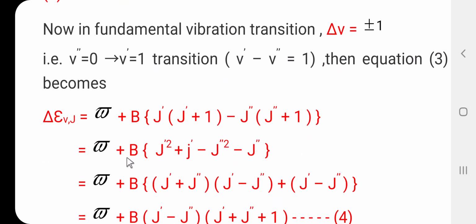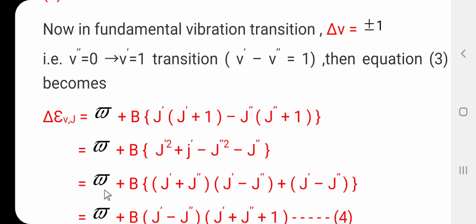So, omega bar plus B into J dash square plus J dash, minus J double dash square minus J double dash.